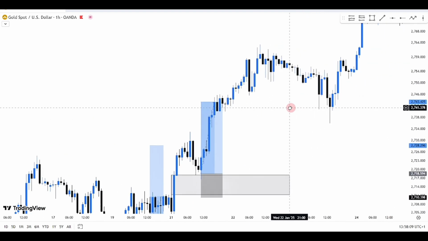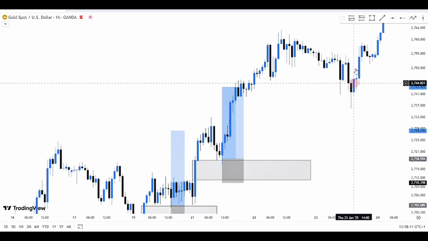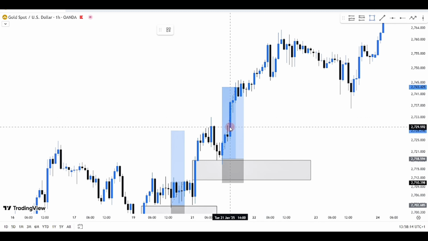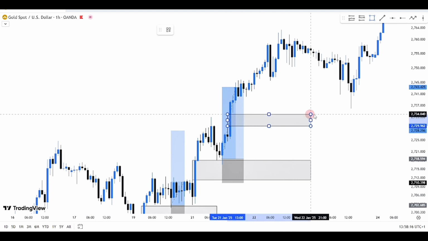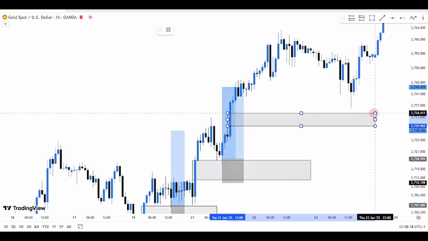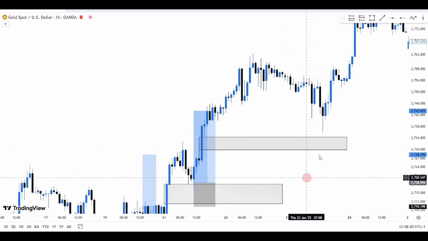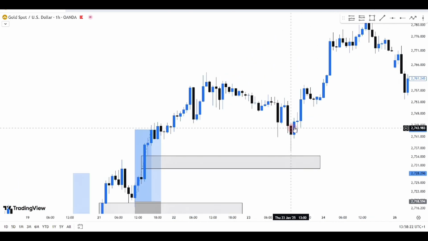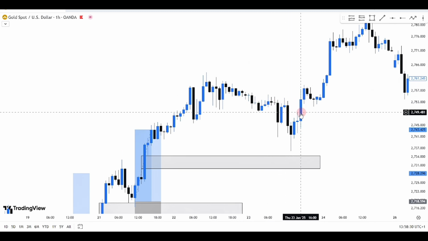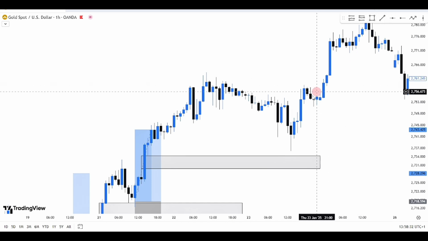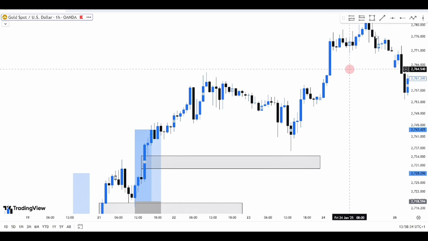So we also had another FVG level that was formed at this point. We had another FVG level that was formed at this very point, but price never made it to that point. We also had another one that was formed at this very point. Now price created a shift of structure at this point, breaking this very level. After that level was broken, we had a fair value gap which was formed at this point.